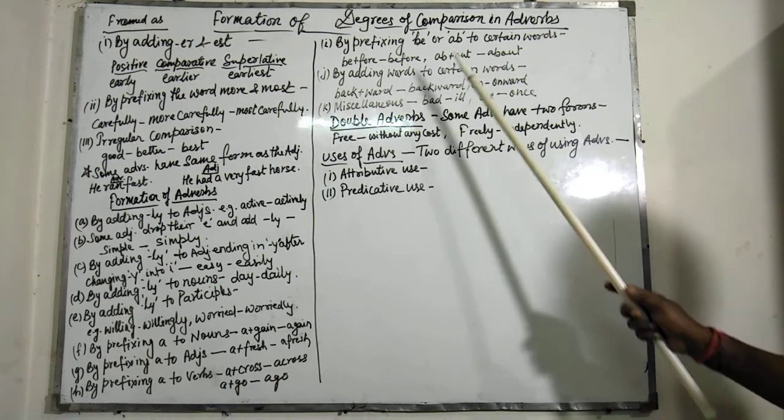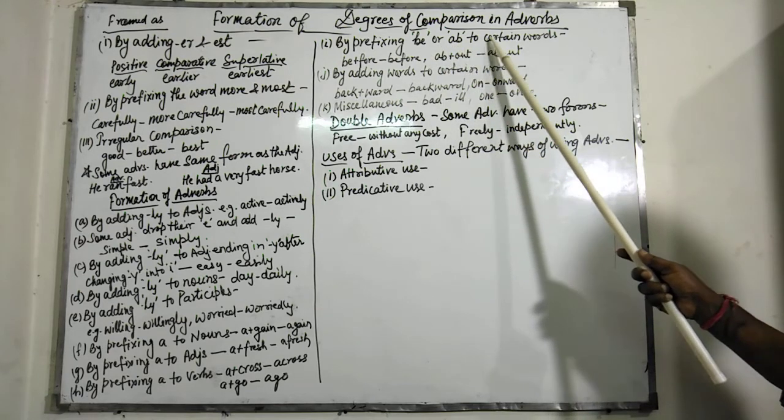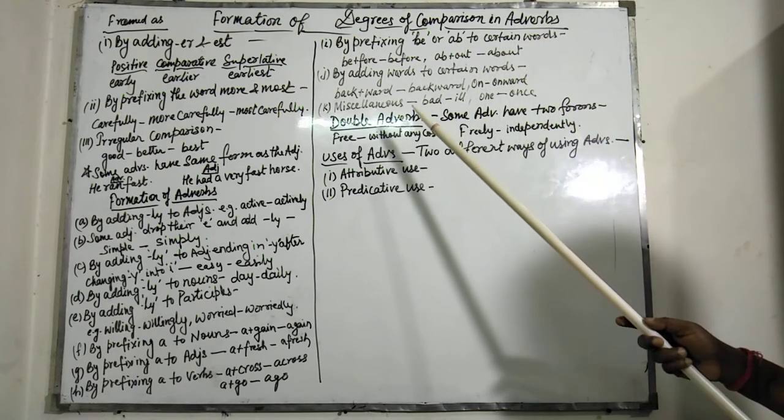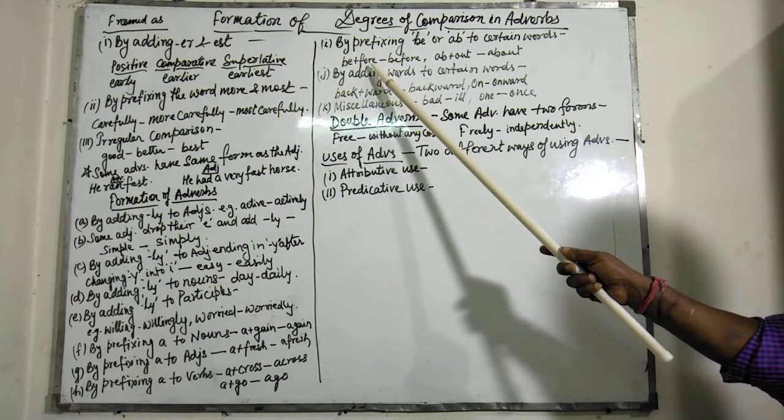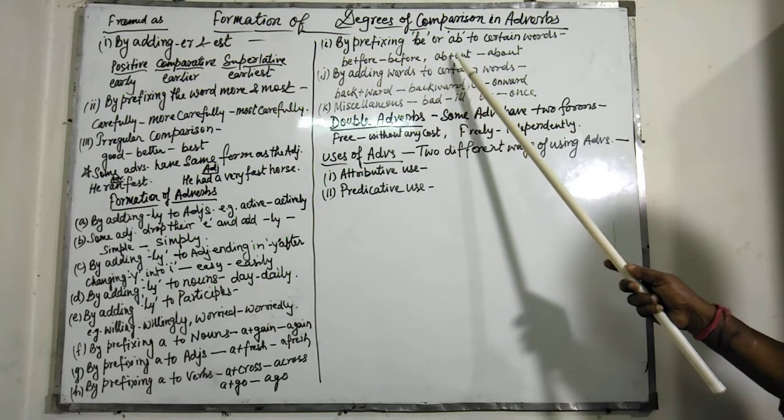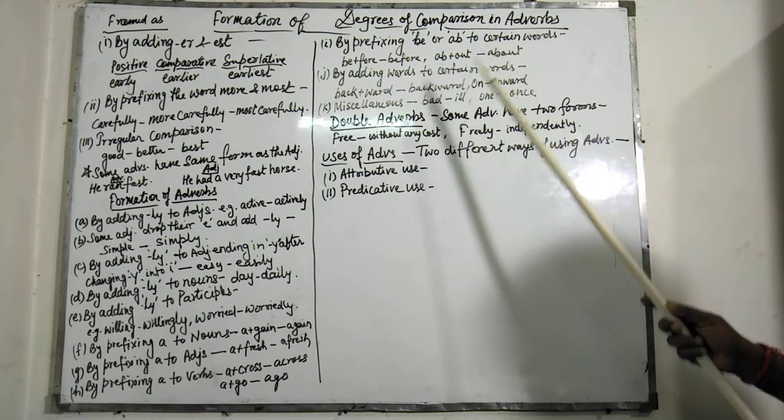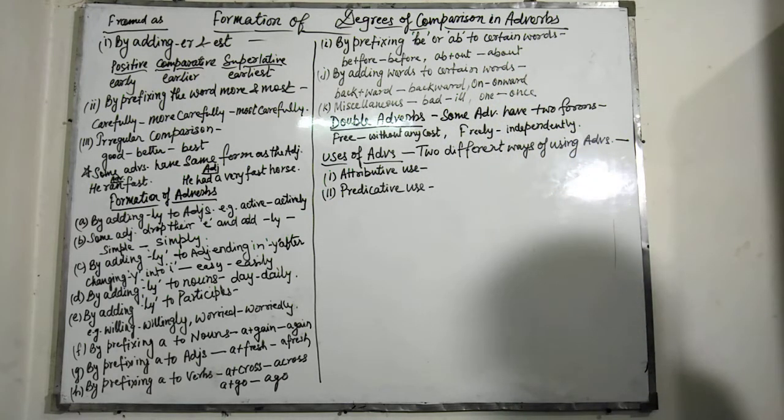Next is by prefixing b or ab to certain words. For example, b plus for, before; ab plus out, about; b plus hind, behind; b plus low, below; b plus yond, beyond; b plus twain, between; b plus side, beside; ab plus over, above.